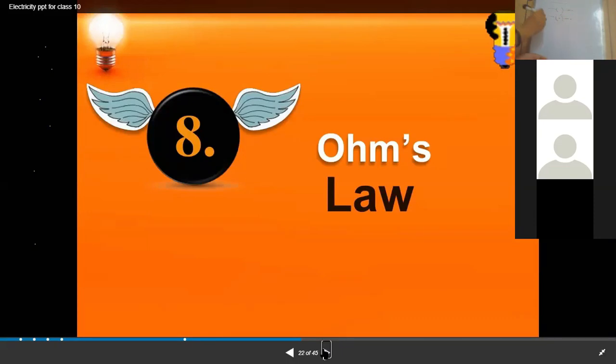Then for an electric bulb, we can use this symbol. For showing the voltmeter, we use a symbol like this: V written within a circle.